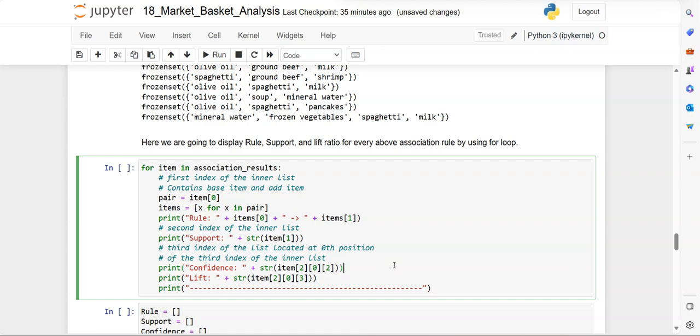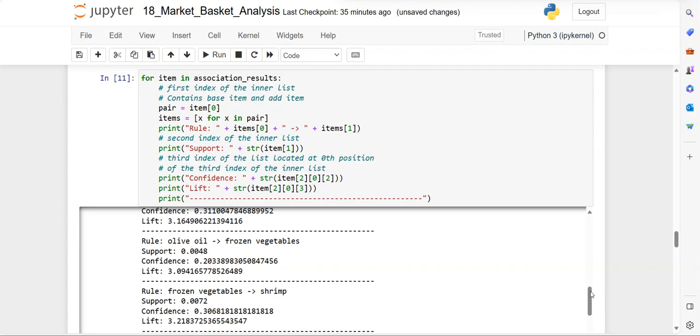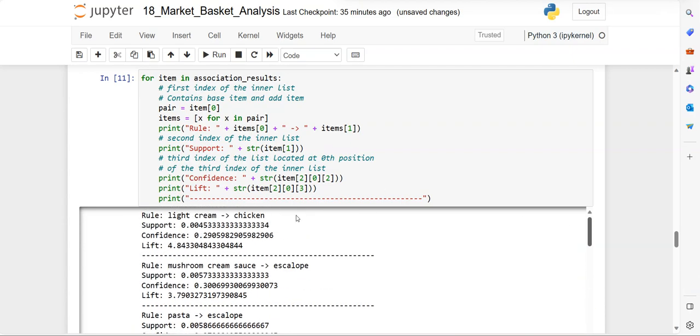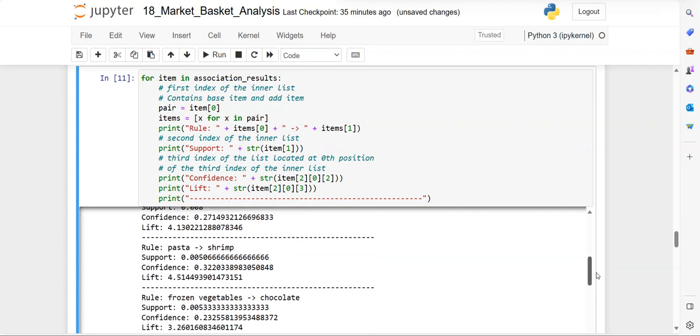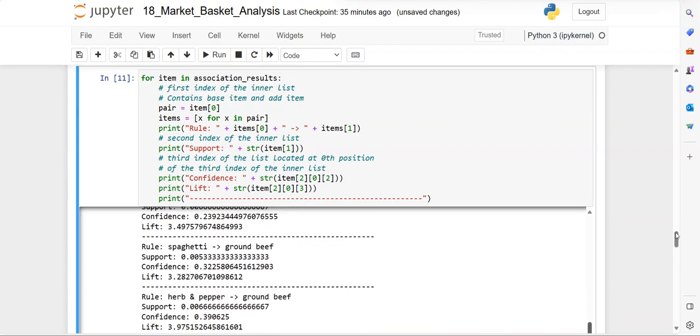So this will give us the rule with the measures, like this is a rule, light cream and chicken. For the combination of these, the support is this much, confidence is this, and lift is this much. Like this we have a rule with its support, confidence, and lift value.